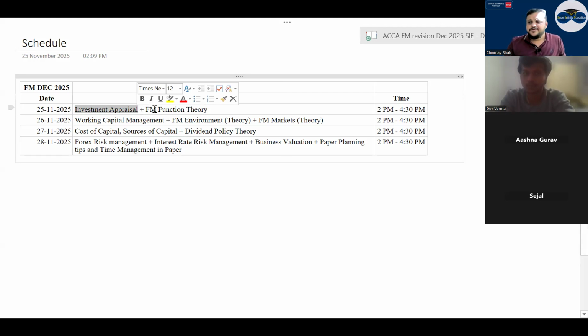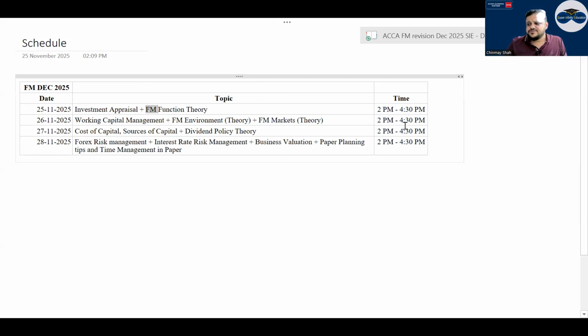Then I'll give you important questions that can come up from this investment appraisal part, FM function theory part, whatever it is. We'll discuss one or two questions. Also, recently a mock has come up, and we will discuss its section C questions. The pre-December mock that has come up, its section C question we will discuss. These two things will happen here.